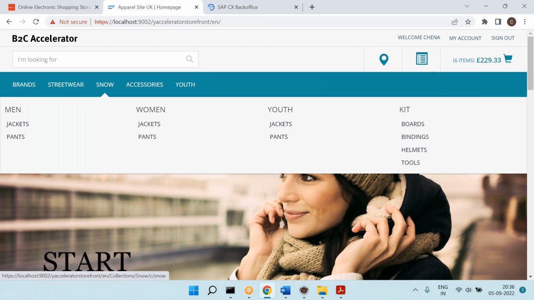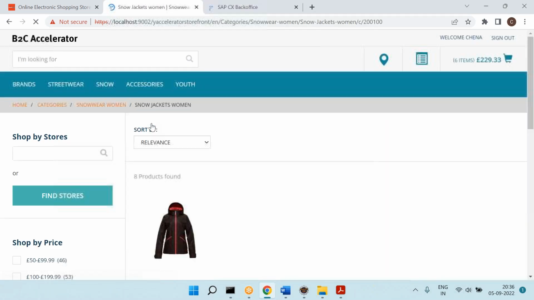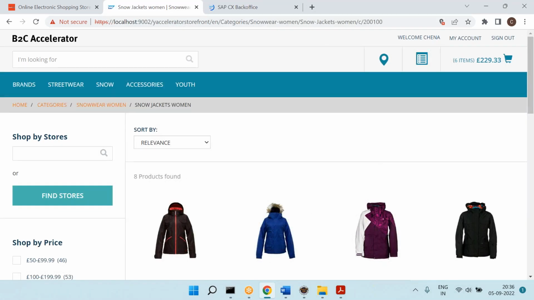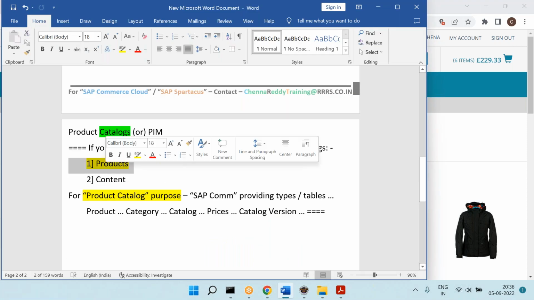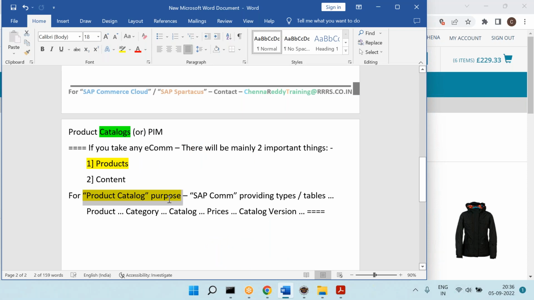Now, these products we need to manage. What does that mean? I need to add the product, I need to update the product, I need to delete the product, and so on, so on. So to manage the products, we have the product catalogs.